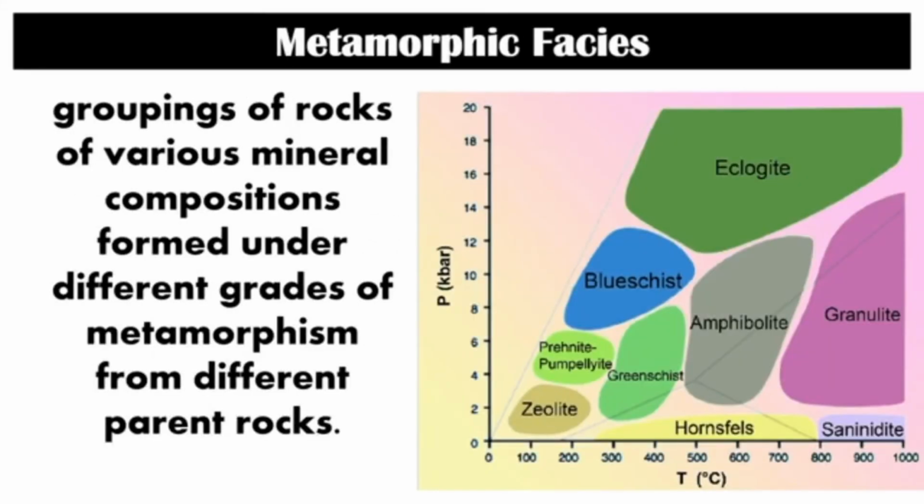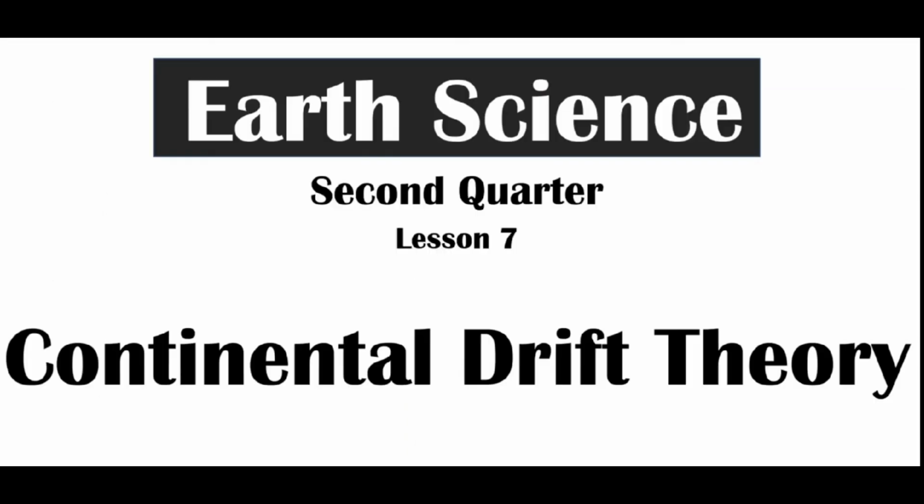So now, let's proceed to the metamorphic facies. These are groupings of rocks of various mineral compositions formed under different grades of metamorphism from different parent rocks. Examples of these are zeolite, blueschist, eclogite, amphibolite, greenschist, granulite, hornfels, sanidinite, and others.